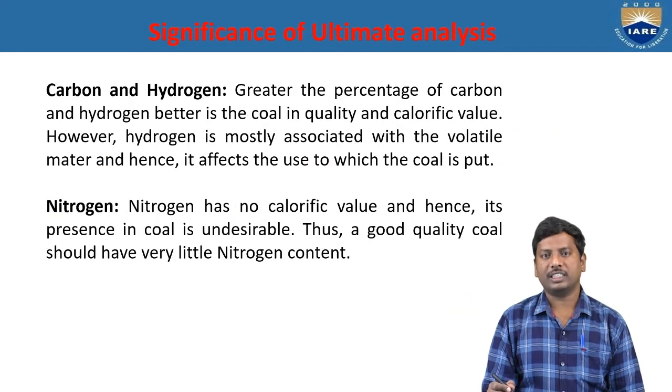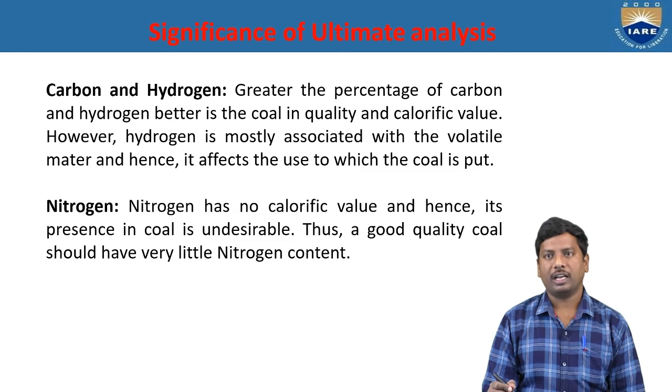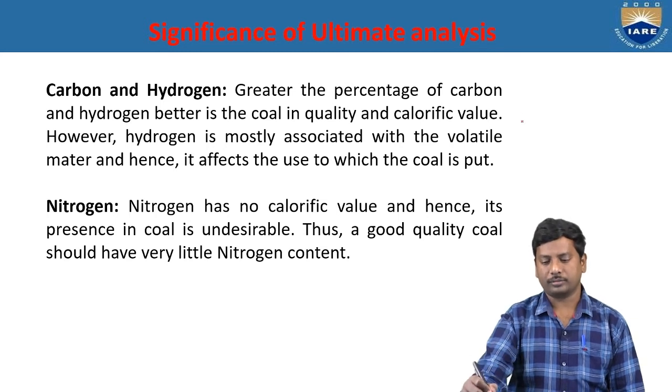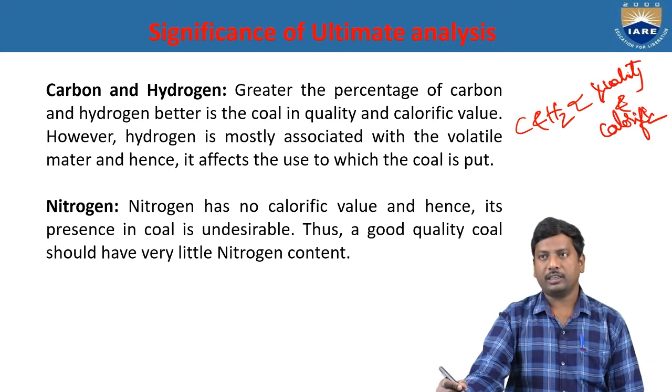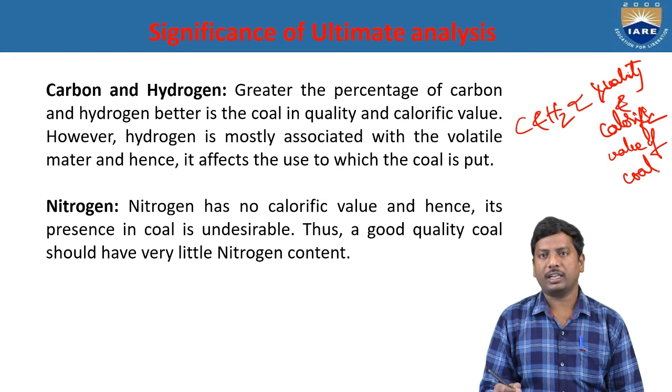Now we can see what is the significance of the ultimate analysis. The first content is nothing but carbon and hydrogen. That means greater the percentage of the carbon and hydrogen, better is the quality and calorific value. However, hydrogen is mostly associated with the volatile matter and hence it affects the use to which the coal is put. That means the percentage of carbon and hydrogen is directly proportional to quality and calorific value of coal. And the second one is nothing but nitrogen.